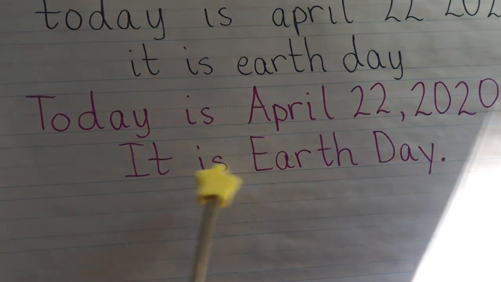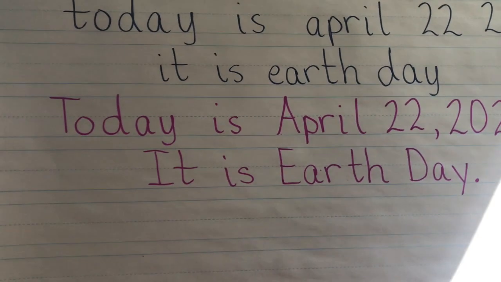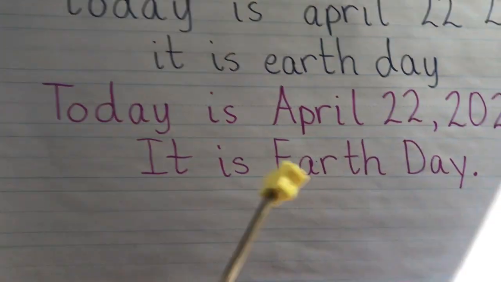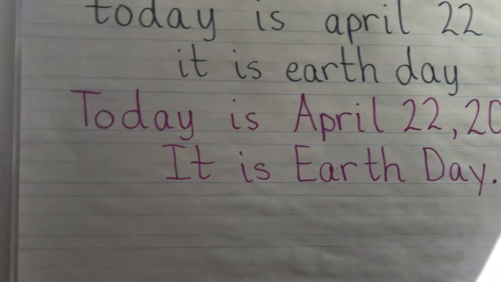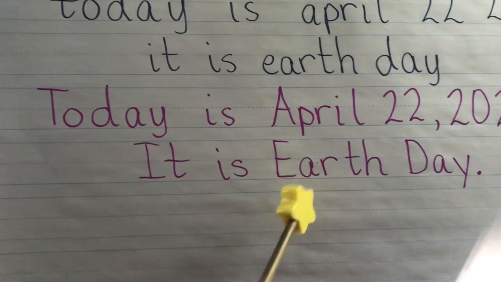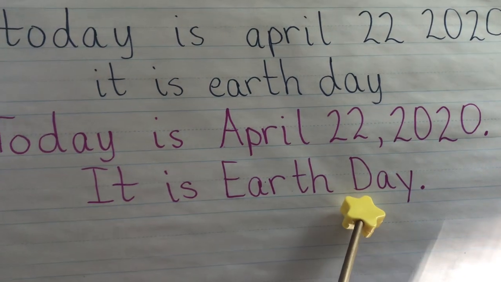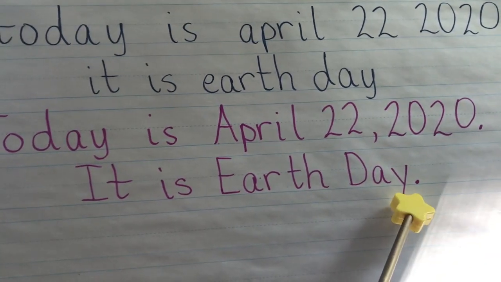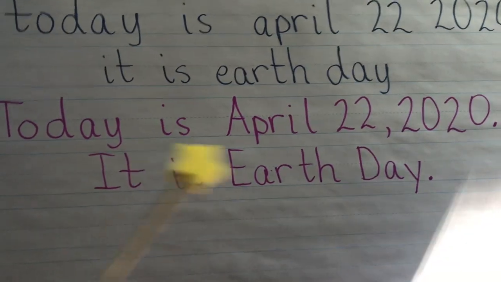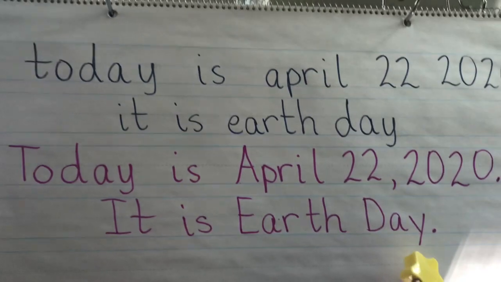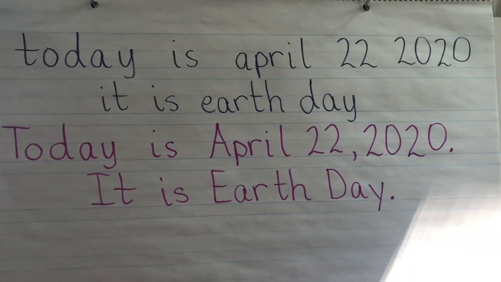It is Earth Day, and Earth Day is a holiday name, just like Christmas or Halloween, and so we do capitalize both days. Same thing like with Memorial Day or Labor Day. Both of those words get capitalized because it's the name of a holiday. So Earth, capital E, and Day, capital D here, and then a period at the end. Notice I made my Y both ways here. We're practicing. So you can do it which way you are more comfortable. This is the way we're practicing in our book with the straight lines. All right, so hopefully we did good on that sentence.